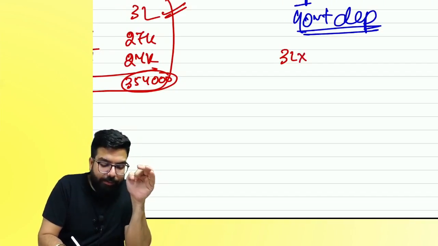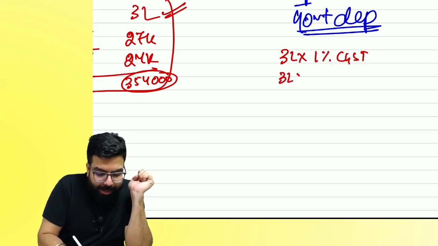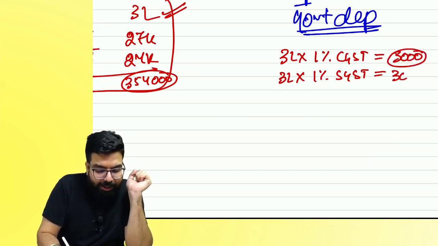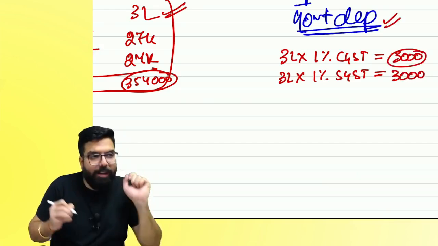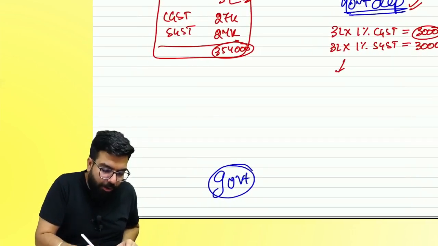You should deduct 1% CGST and 1% SGST. Can you tell me 1% CGST and 1% SGST means how much? 3,000 and 3,000. So the government department should deduct how much? 6,000 rupees.